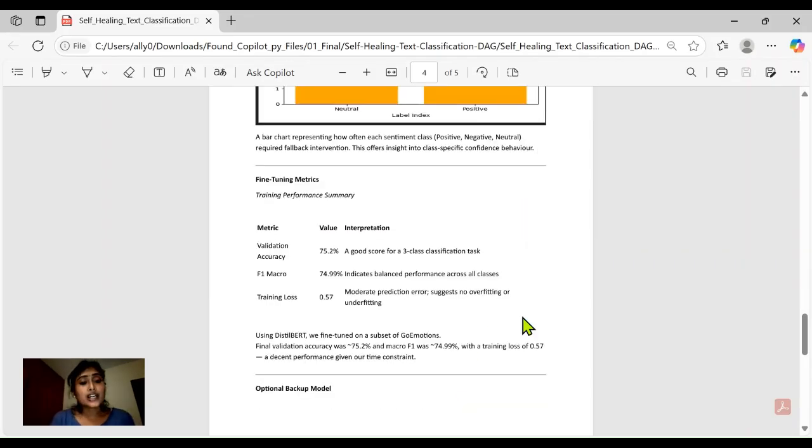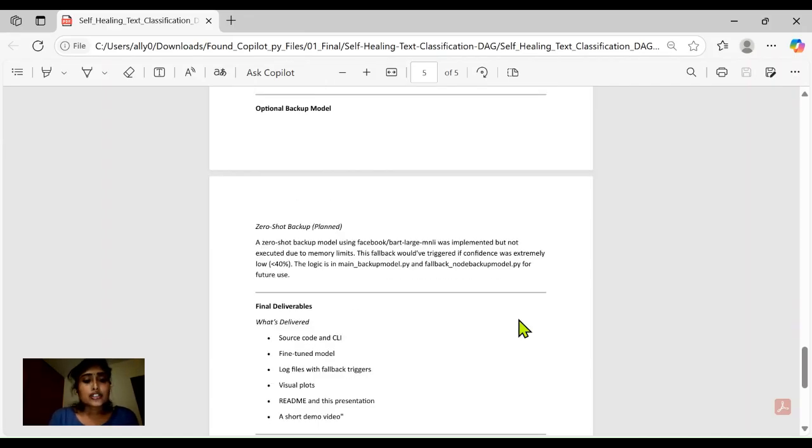Here we have the training performance summary. Using DistilBERT, we fine-tuned on a subset of GoEmotions. Final validation accuracy was 75.2% and macro F1 was 74.99, with a training loss of 0.57. A decent performance given our time constraint.